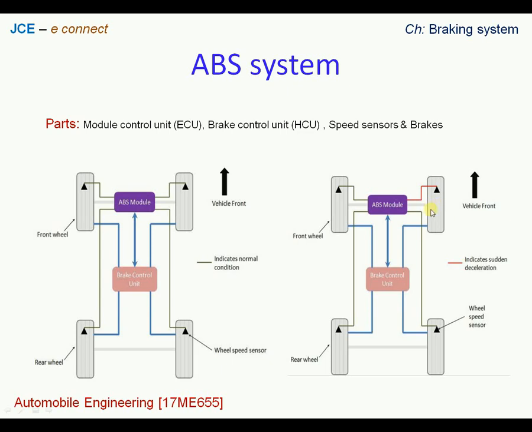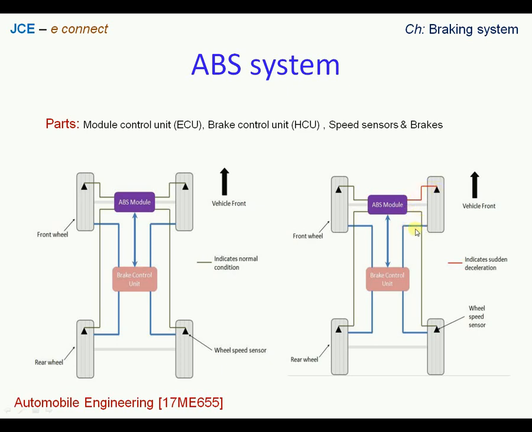The rotation of this toothed wheel will be sensed by the speed sensor, and it is going to communicate one voltage signal to the electronic control unit or ABS module, and the ABS module is going to pass that signal to the hydraulic control unit, and the hydraulic control unit is going to reduce the pressure in the line of the